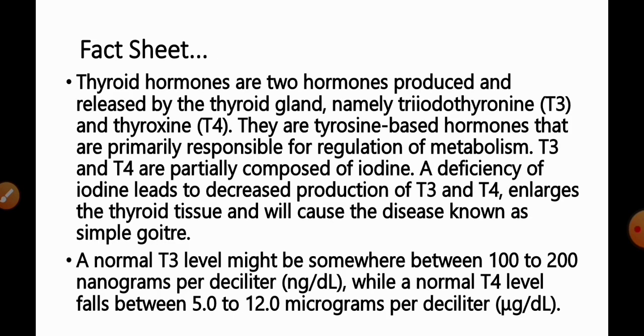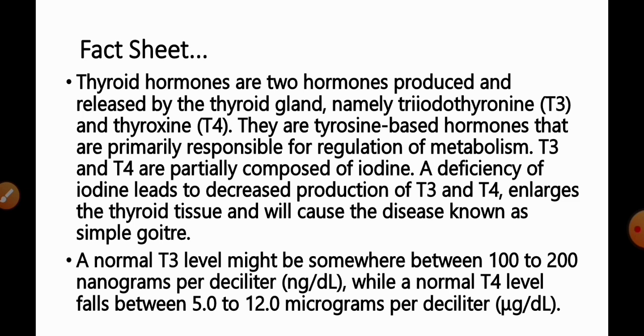Fact available for this question, it is thyroid hormones are the two hormones produced and released by the thyroid gland, namely triiodothyronine and thyroxine. They are tyrosine based hormones that are primarily responsible for the regulation of metabolism. T3 and T4 are partially composed of or combined with the iodine. A deficiency of iodine leads to decreased production of T3 and T4, enlarges the thyroid tissues, and will cause the disease known as the goiter.